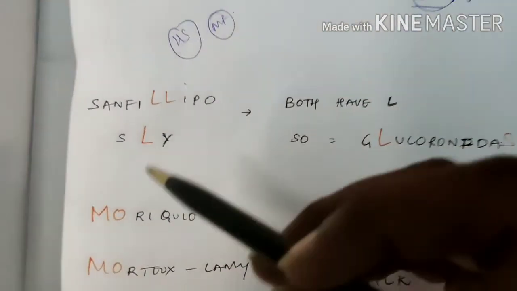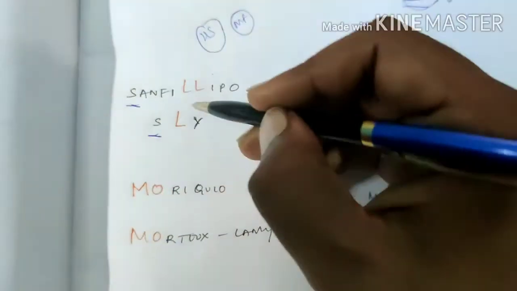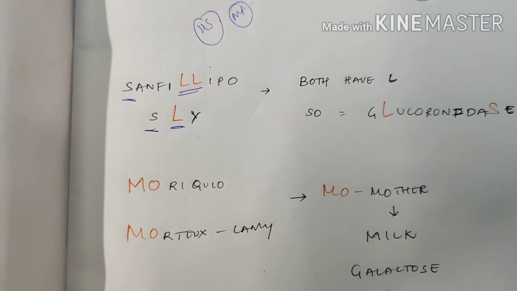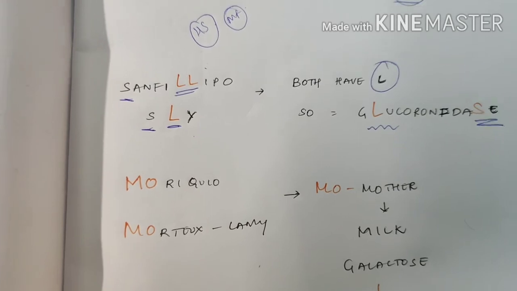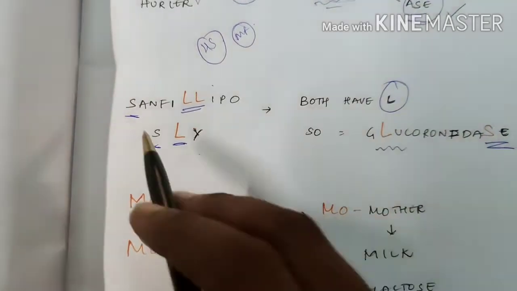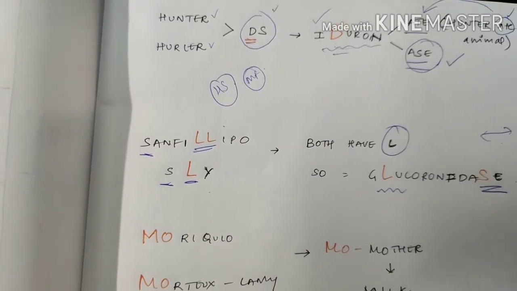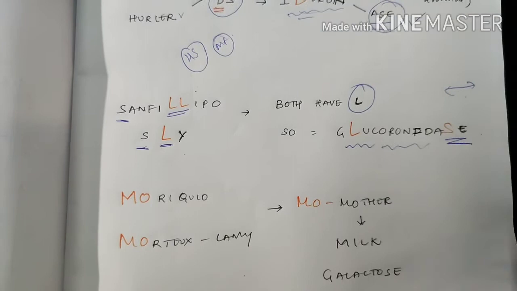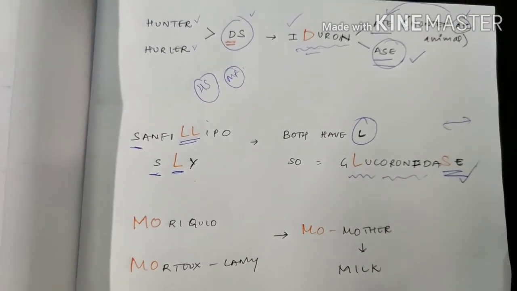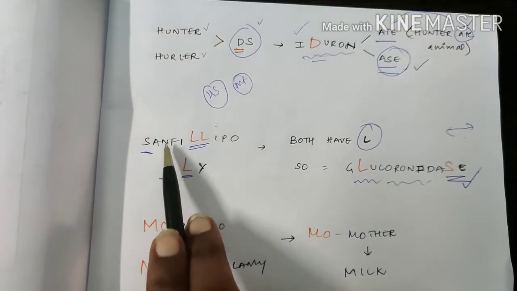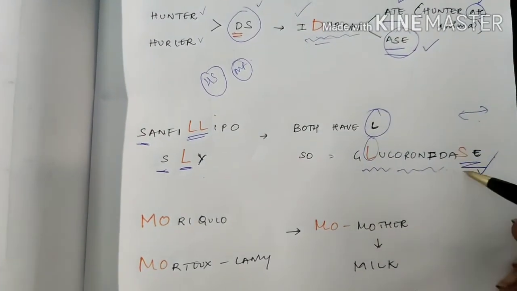Next go to Sanfilippo and Sly. Both start with S, right? Both have L in them, right? So glucuronidase. Glucuronidase is the enzyme involved in both Sanfilippo and Sly. Don't bother about the whole name of the enzyme, just the keyword. By differentiating in the options, you can rule out options easily. So remember, diseases that start with S and contain L will have glucuronidase as the enzyme.